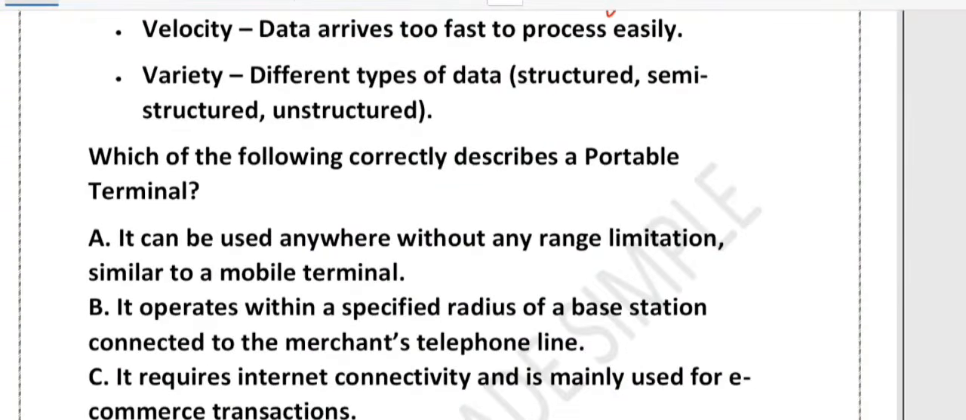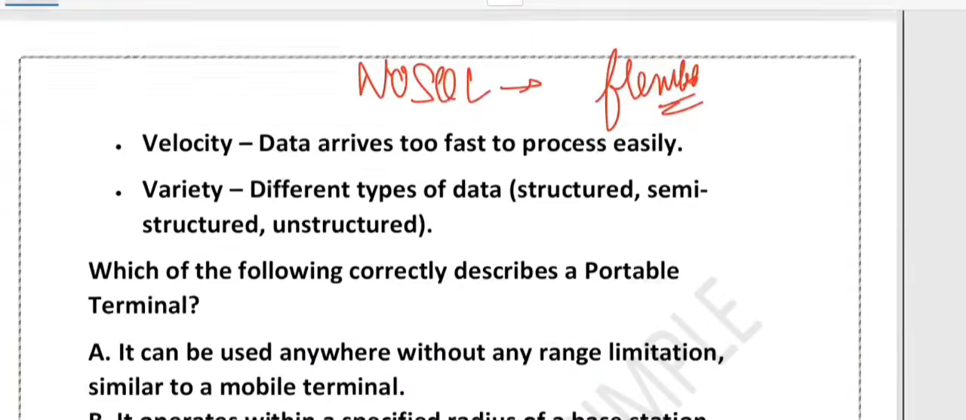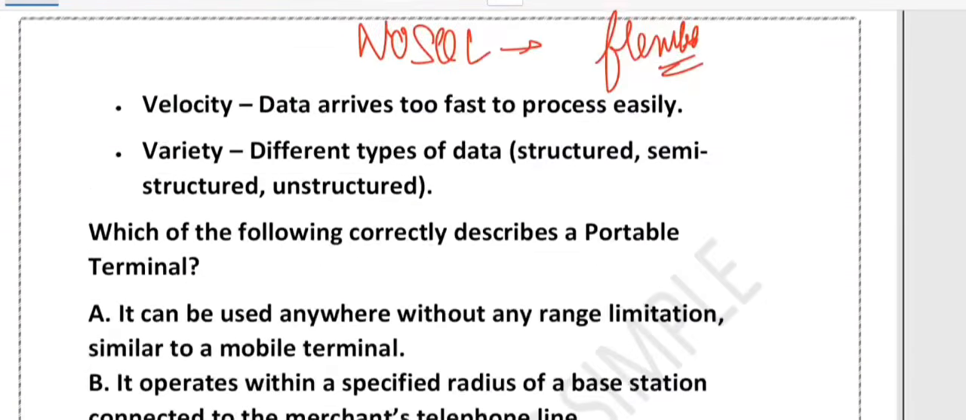Now you can think of big data as big. Why? Because of the three V's. What are the three V's? Velocity, variety, and volume. Just remember these three points.